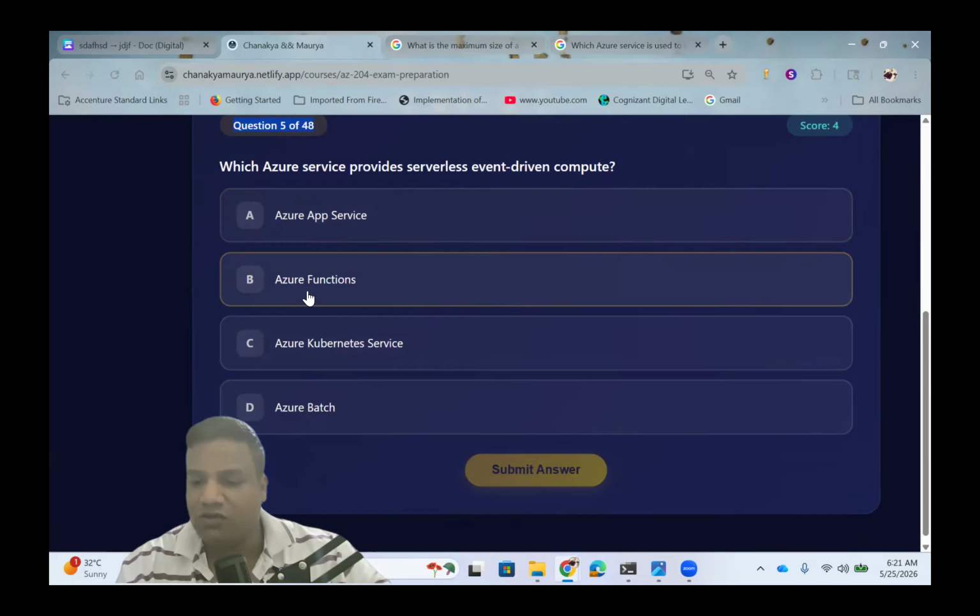The second one is Azure Functions, which is the serverless event-triggered compute service, right? So that is the correct one. But we can also consider Azure Kubernetes Service, AKS, which is used for container orchestration and is not serverless by default. Azure Batch is mainly used for large-scale batch processing, not event-driven. So the correct choice is Azure Functions.